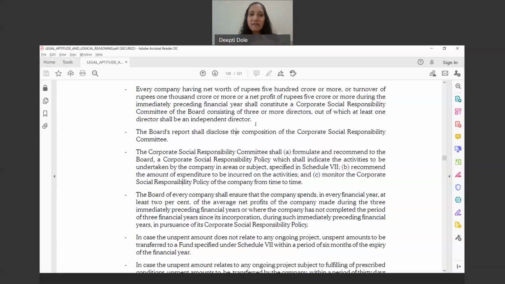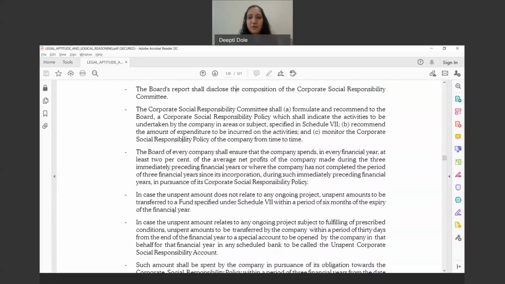Then you have to take an average of the 3 years' profits, and multiply it by 2%. That will come to your CSR expenditure. Such MCQs can come where they might ask what CSR expenditure the company is required to spend. It is 2% of the average net profits made during the 3 immediately preceding financial years.